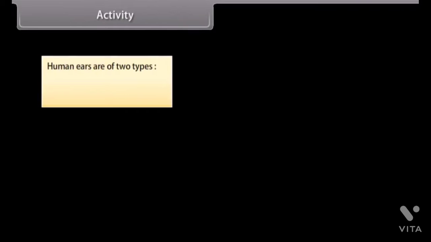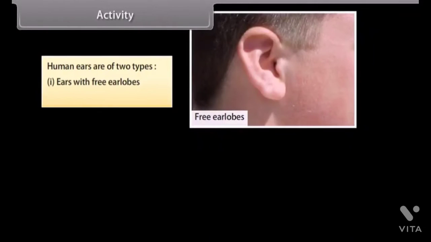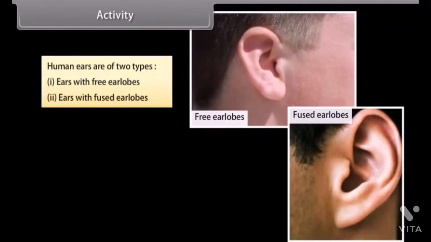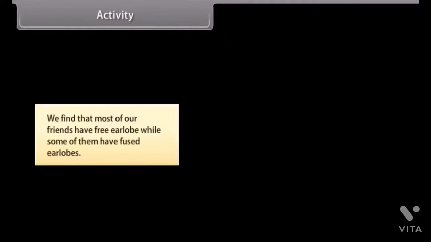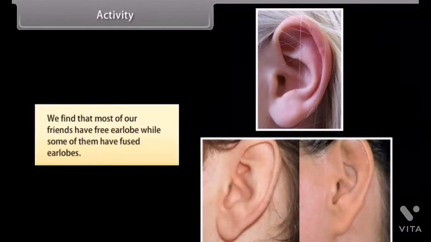Activity. Human ears are of two types: ears with free earlobes, ears with fused earlobes. We can understand the process of inheritance more clearly by observing ears of all the students in the classroom. We find that most of our friends have free earlobe, while some of them have fused earlobes.